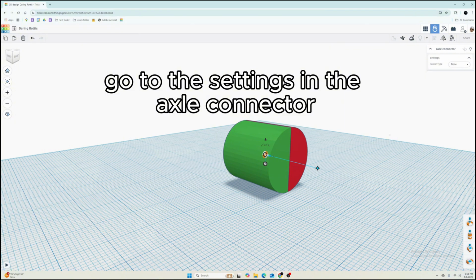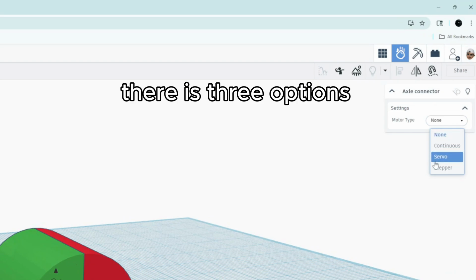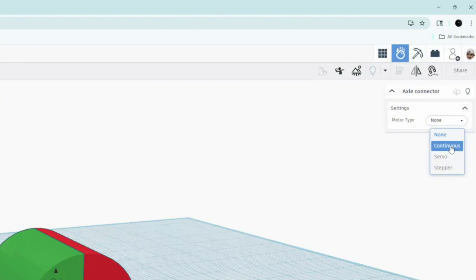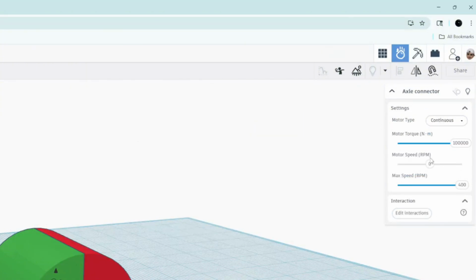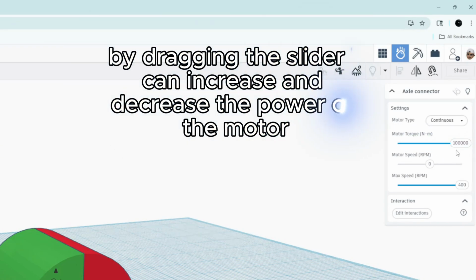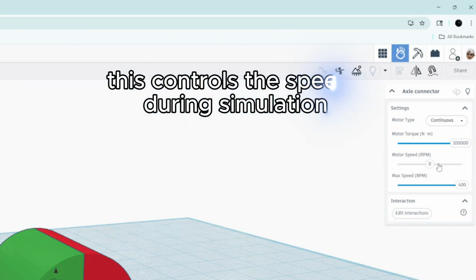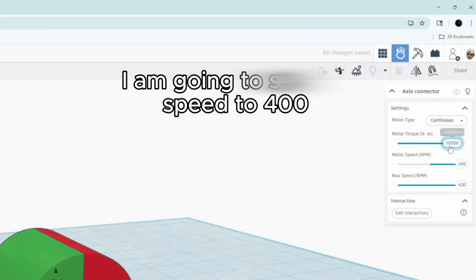Go to the settings in the axle connector. There are 3 options, but we will only be checking continuous. This is motor torque. By dragging the slider, I can increase and decrease the power of the motor. This is motor speed. This controls the speed during simulation. I am going to set the speed to 400.